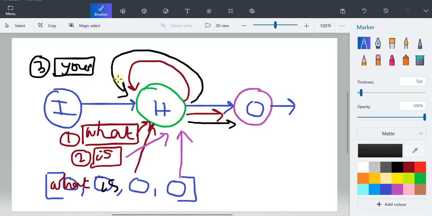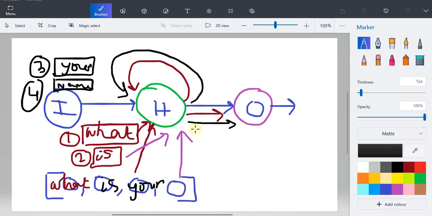So that was the third iteration of the for loop. Say if I just assume it's a for loop, so in the first iteration I sent "what", then "is", then "your", and in the fourth part it will be sent as "name", right? And when "name" is sent, then what is the hidden state?